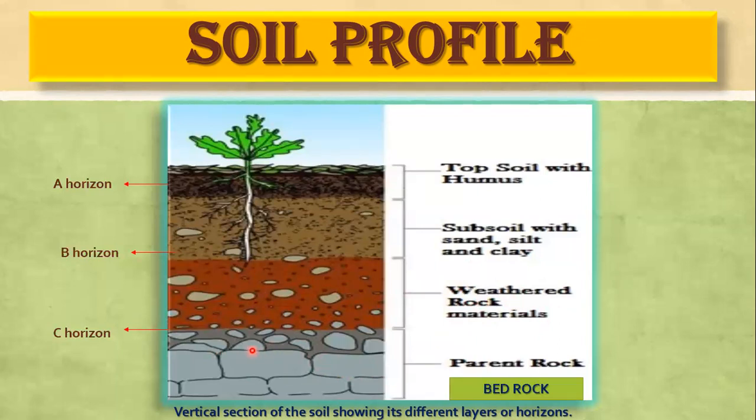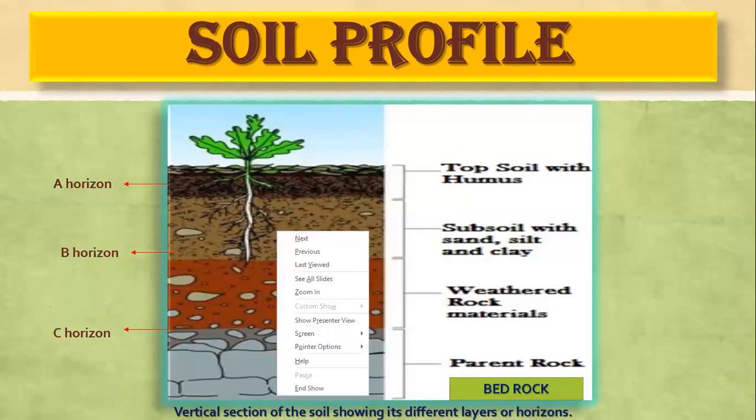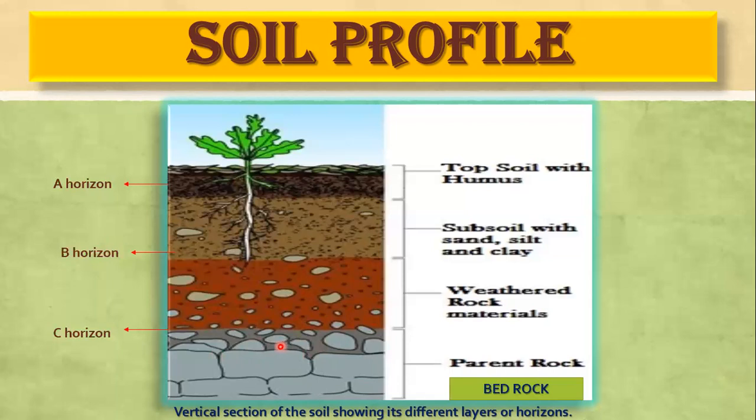But when rain comes, it seeps down through the soil and rainwater gets collected over it. It doesn't seep below the bedrock, but it gets collected over here and it forms the water table, right? This layer is hard enough and is difficult to dig with any kind of spade. So these are typically the four sections of the soil which form the soil profile.